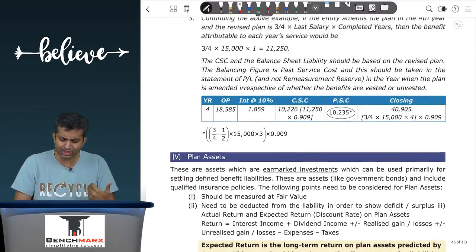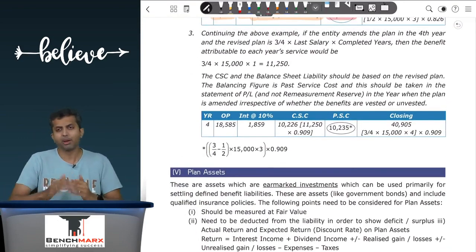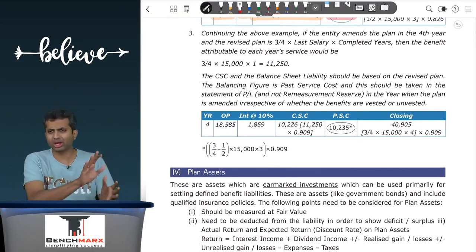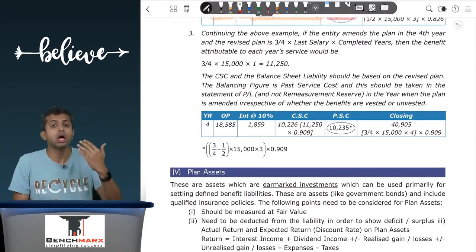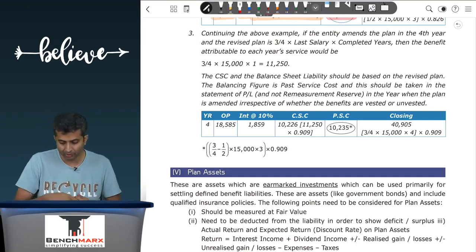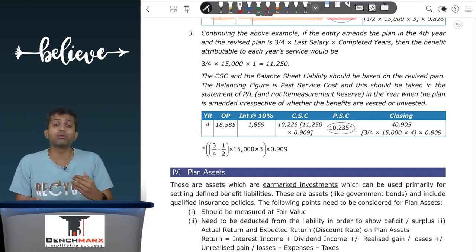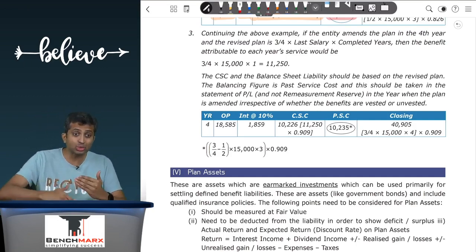We build up this example further where we say that, what if there's no change in the assumptions, but let us say in the fourth year, where your last drawn salary estimate is 15,000, the entity amends the plan. So rather than giving a benefit of 1/2 of the last drawn salary, we agree to give a benefit of 3/4 into last drawn salary. That is, you increase the benefits.